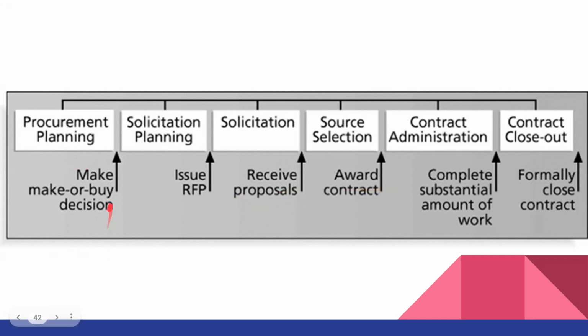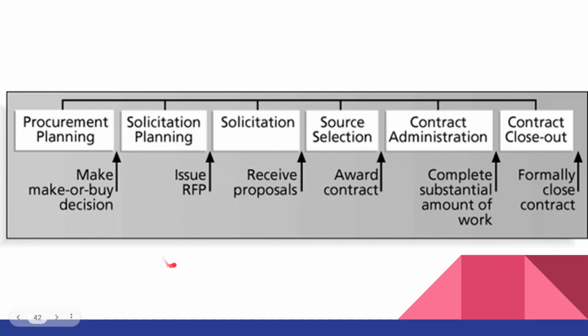For example, the make or buy decision is actually part of the project management team and business management team, and you can get the information from them, but of course you also have the right to discuss. You have the right to come up with ideas for a better alternative, as a procurement engineer, for example.